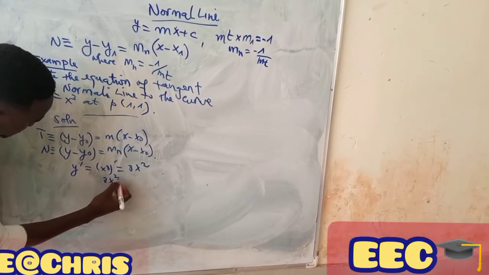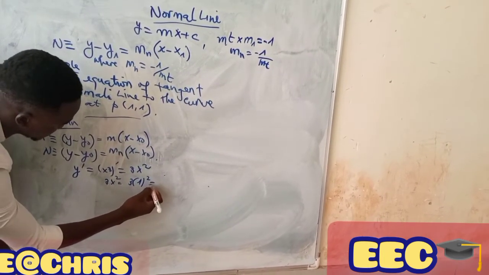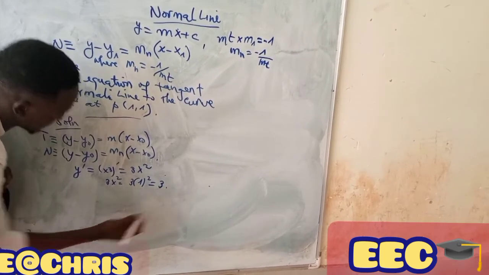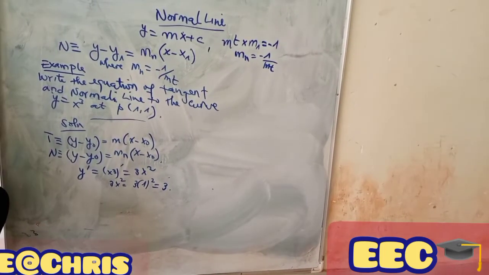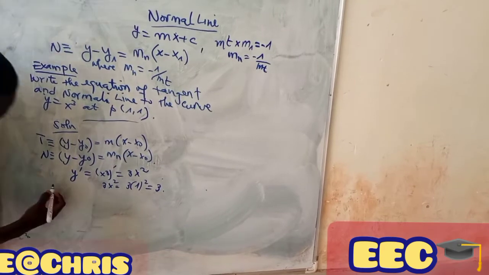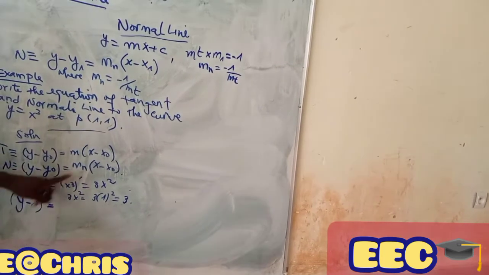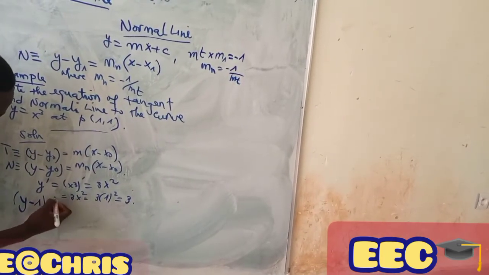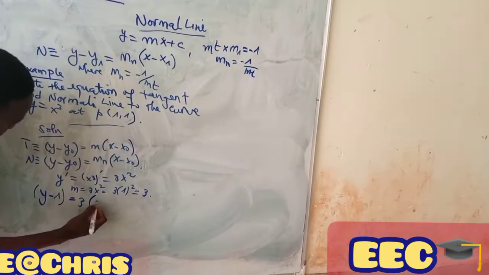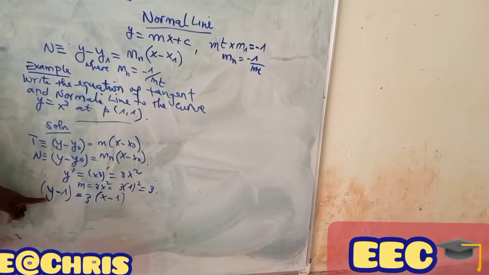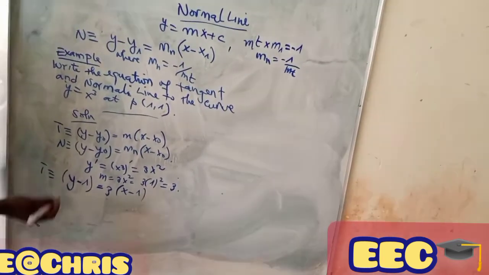3 times 3x squared will be equal to 3 times 1 for the value of x squared. This will be equal to 3, and this is our y derivative. And here, y minus 1 as the value of x will then be equal to m. M is equal to this one, which is equal to 3 times x minus x0, x minus 1. This is our tangent. As you see here, this is the form of this one. This is our tangent line.